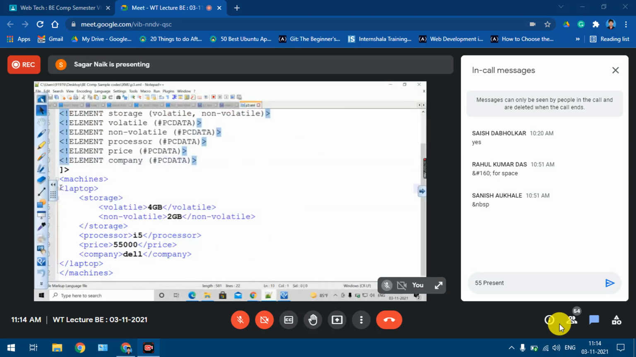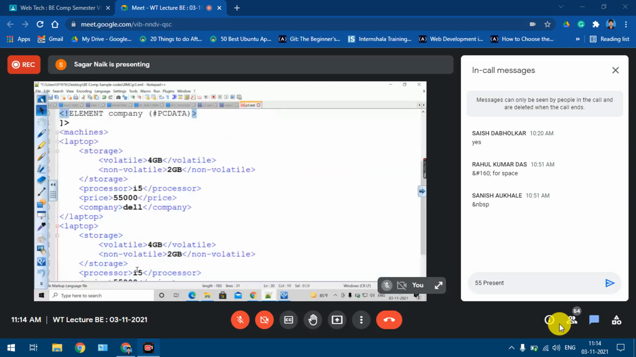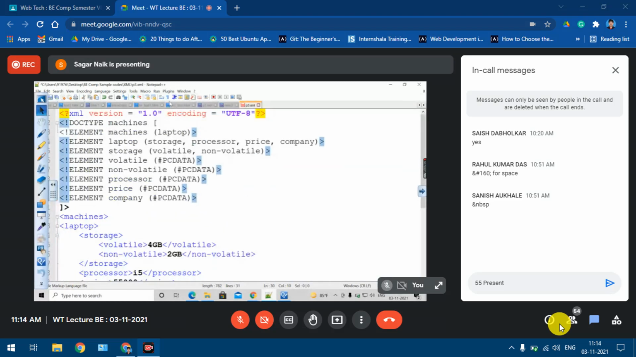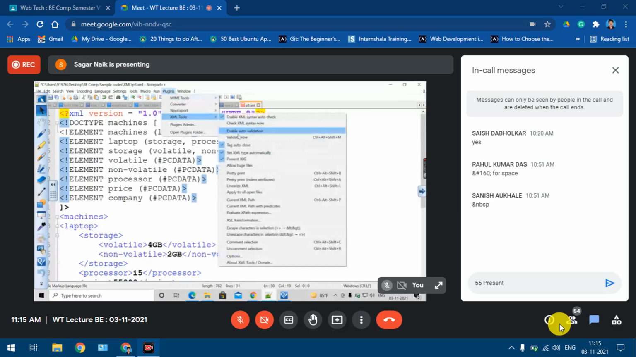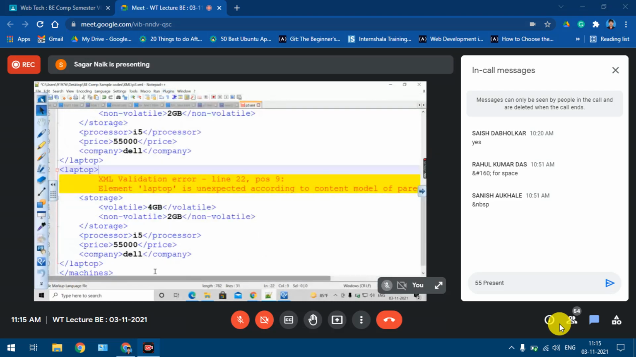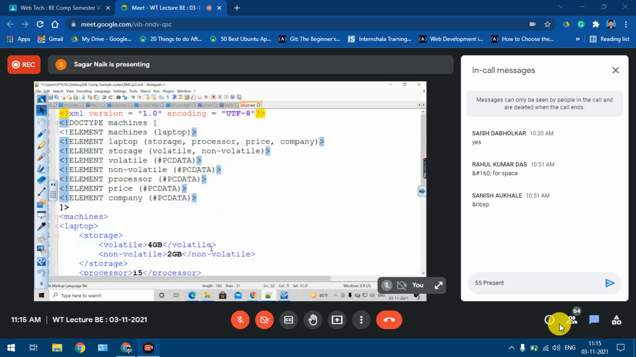Only thing, if I repeat this element, if I repeat my laptop element 2 times, what will happen? It is a well-formed file, but it is not valid. Understood? So what will I have to do? How can I validate this file? Same example. Can anyone tell me what I'll have to do over there? It's not validating now. Why is it not validating?